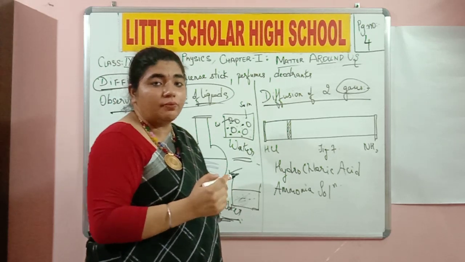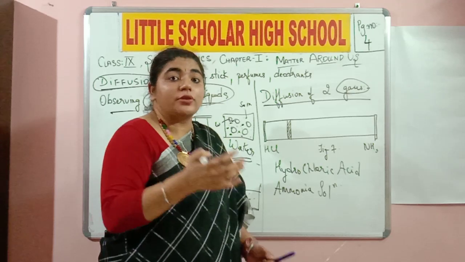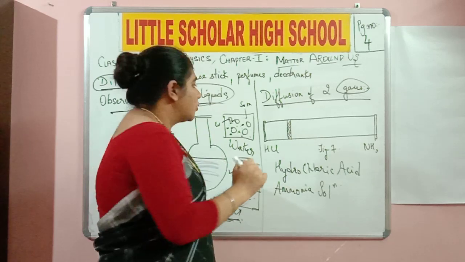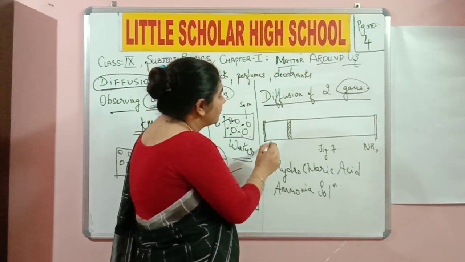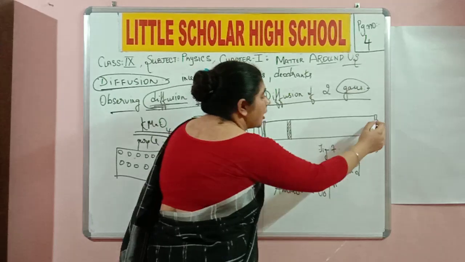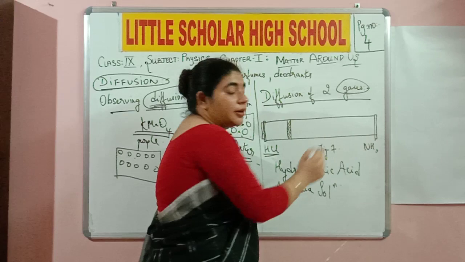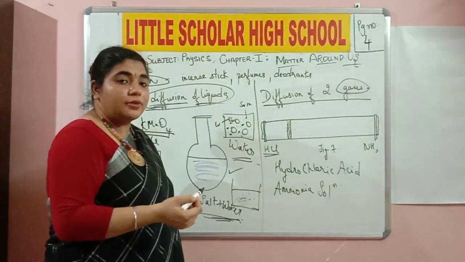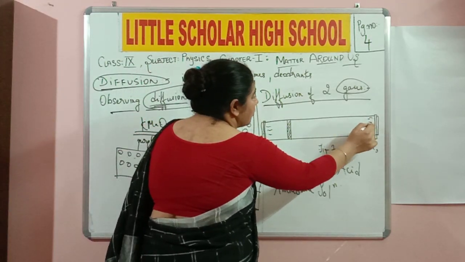After some time, because these are certain chemicals, when they are left for a certain period of time, they are going to release certain fumes or certain gas particles. So the cotton which is dipped in hydrochloric acid is fixed at this end, and you're also going to close this with a rubber cork, remember that. The same happens over here also. The cotton which is dipped in ammonia is fixed on the other end of the tube, and this is also fixed with a rubber cork. After some time, this is going to release hydrogen chloride gas and this is going to release ammonia gas.